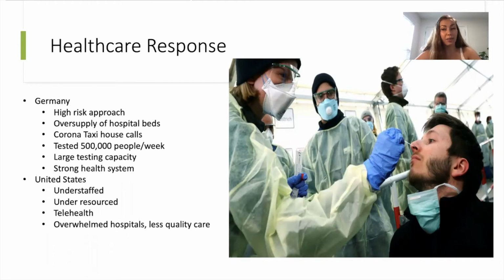Germany took a high-risk approach to the virus. The oversupply of hospital beds has helped Germany fight the virus, and Germany even implemented what they call a corona taxi, which is basically just house calls where they will test the public through house calls. Germany has tested twice as many people per capita as the US at 500,000 people per week, which means fewer infections are being missed. In Germany, any doctor can perform a coronavirus test, and public health insurance will pay for it.